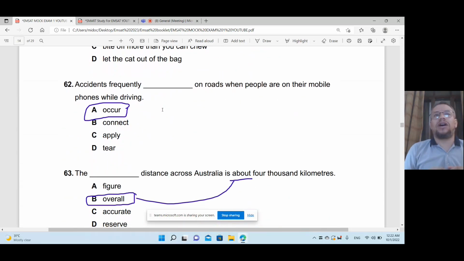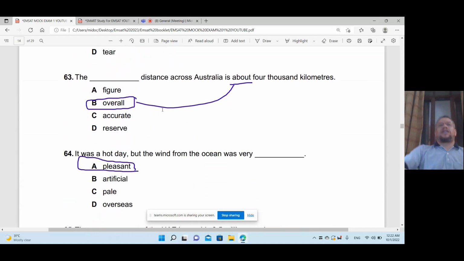Accidents frequently happen, means on roads. Okay, so when people are on their mobile phones while driving. The overall distance across Australia is about 4,000 kilometers. Why didn't I use accurate? Why do I say the overall, not accurate distance? Because I have about. About, it's not accurate. It's not exactly. So if you are sure, you will not say about. It is 4,000, but not about.